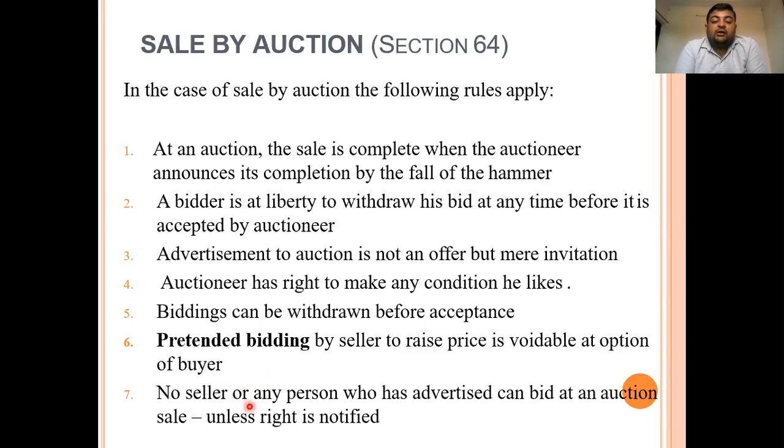Second, no seller or any person who has advertised can bid at an auction sale unless the right is notified. So the sale by auction cannot be done unless and until the right is notified under the Indian Sale of Goods Act 1930. Without that, bidding cannot be done.